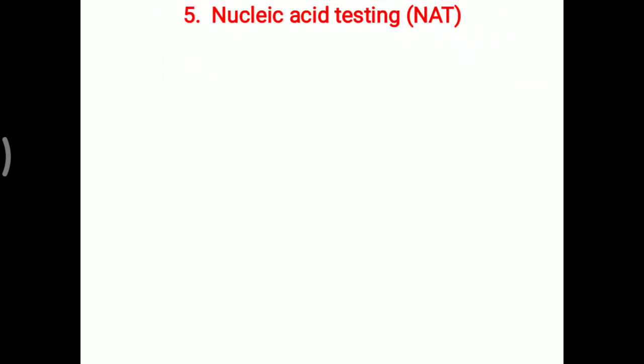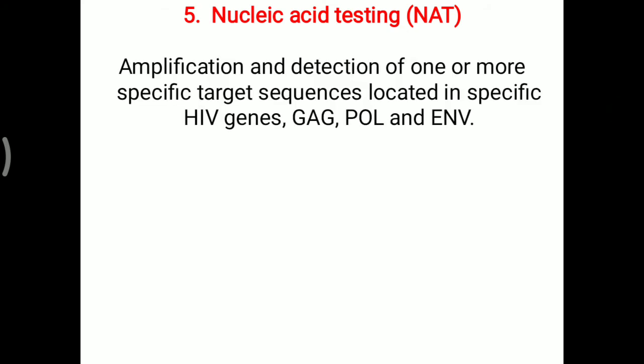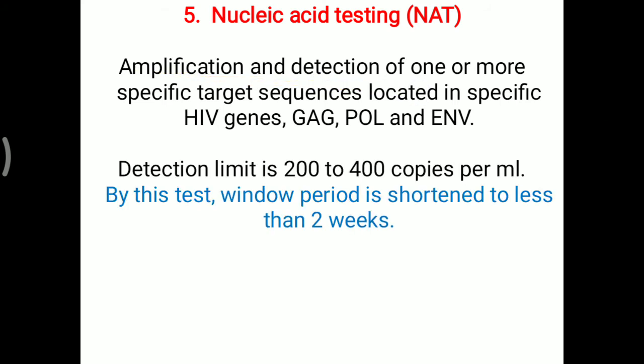And lastly, one more laboratory test, that is nucleic acid testing. So amplification and detection of one or more specific target sequences located in specific HIV genes like GAG, POL and ENV is done with the help of this nucleic acid testing. Detection limit is 200 to 400 copies per ml. By this test, the window period is shortened to less than 2 weeks. Even in the window period, we can detect this particular nucleic acid.